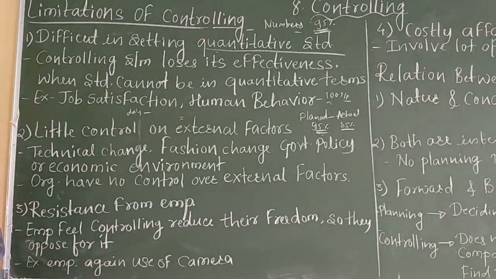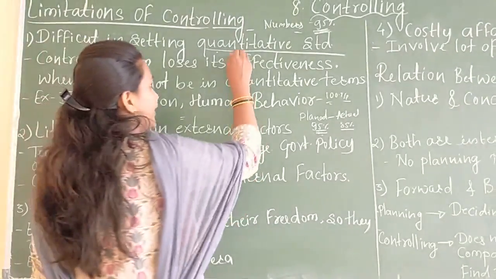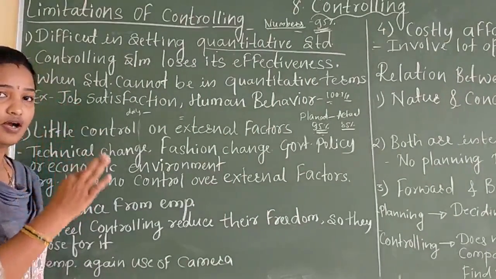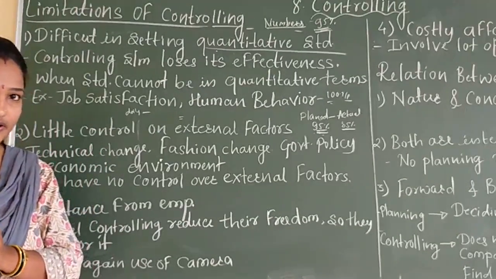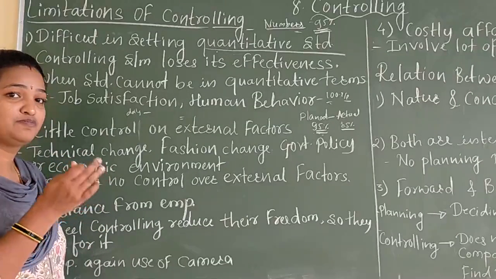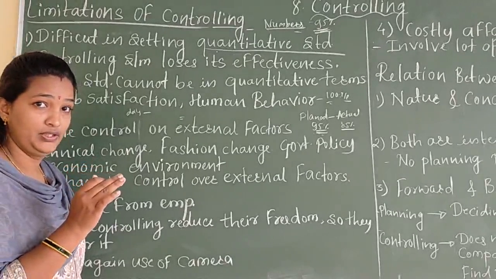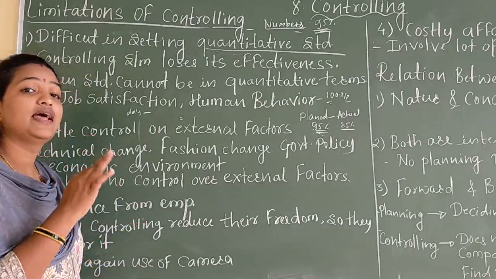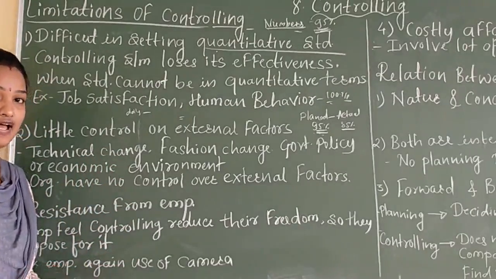The first one given is difficulty in setting quantitative standards. The meaning of quantitative is numbers. All of you know controlling means we are checking what we planned and what we actually got. When the planned things are in terms of numbers, then it is easy to compare. But sometimes the things are not in terms of numbers, so it is difficult to compare, and the controlling system is going to fail at that time.